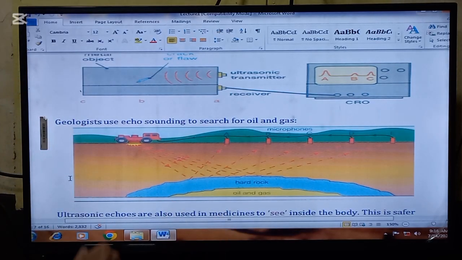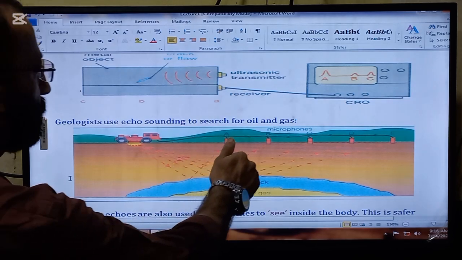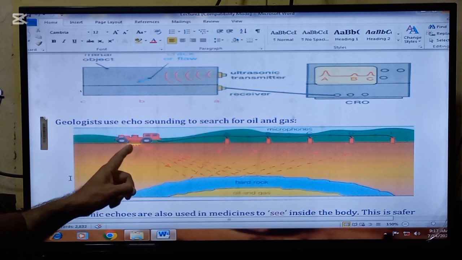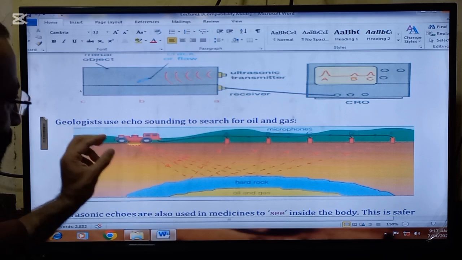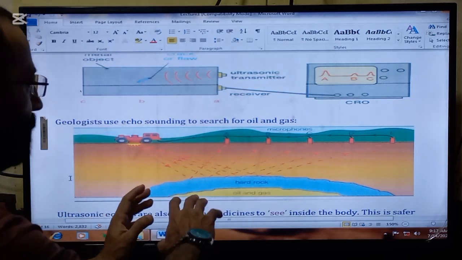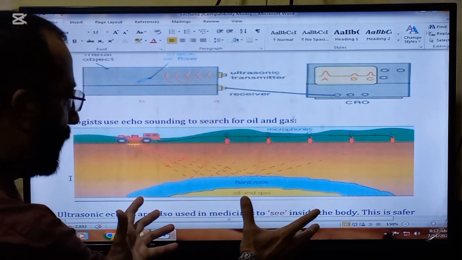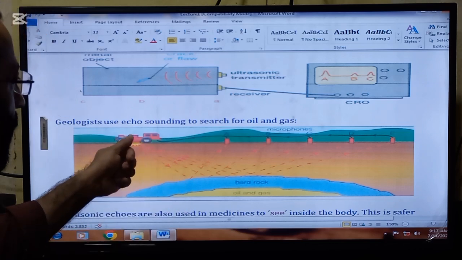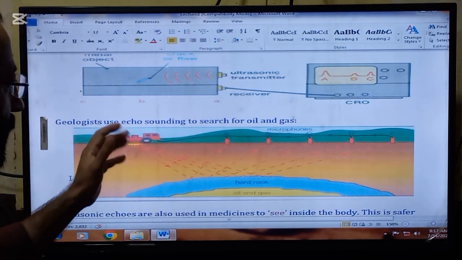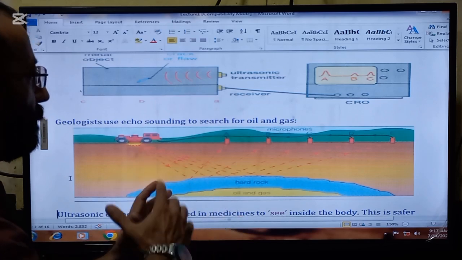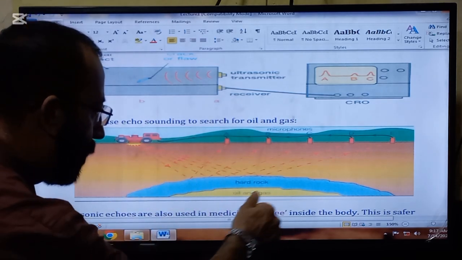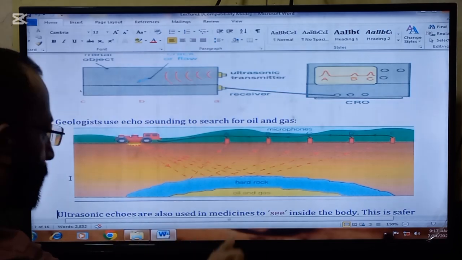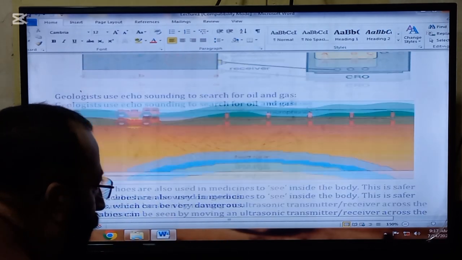Likewise, the geologists use echo sounding to search for oil and gas. So here is a truck and here is a sonar that is producing ultrasonic waves. So if there is something in the ground, the ultrasonic waves will come back, and the technicians in the truck will know that there is some hard rock or oil and gas.